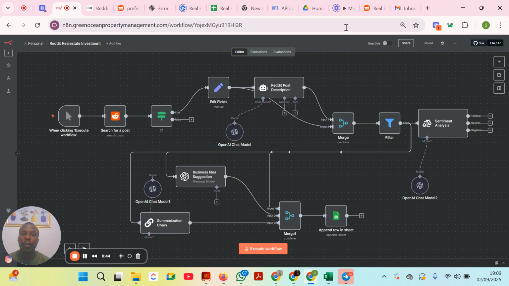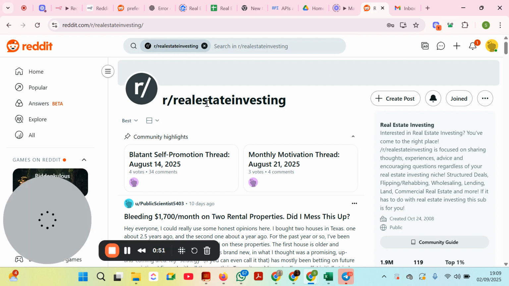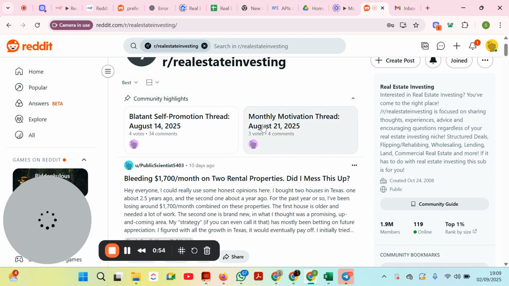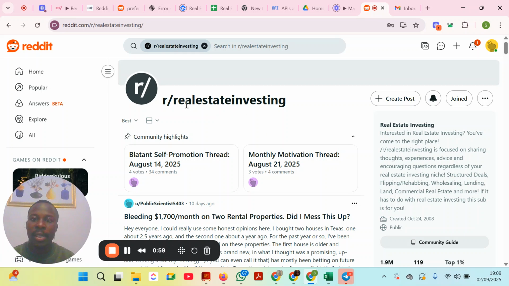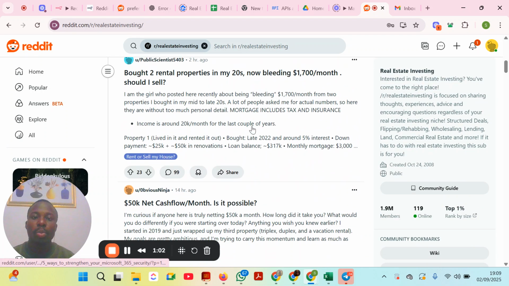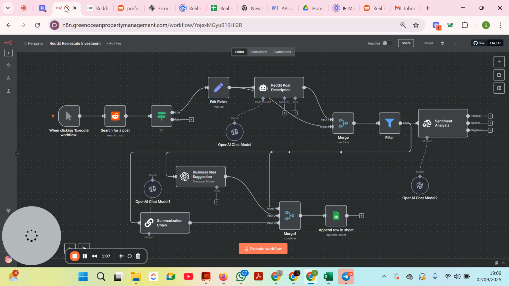Now, this workflow will allow us to monitor Reddit. I am looking to solve a problem in real estate, so it will allow us to monitor real estate. This is a subreddit that I will be working on, to look for posts that pertain to a problem. Then what we do is create a possible solution for that problem, and that is exactly what can help us create an opportunity. With that, we can create a business.